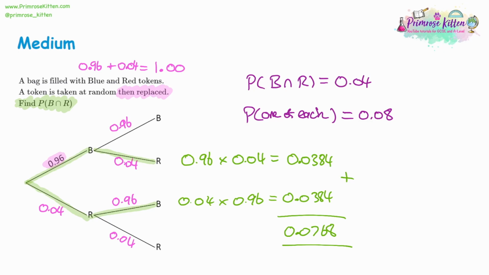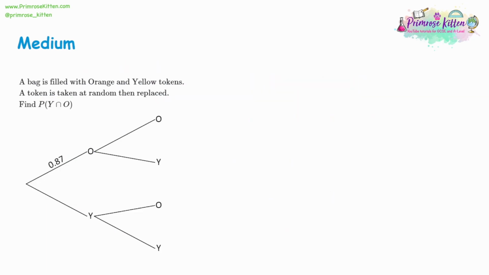So be really careful on what it's asking you. Is the order important? If the order is important, it's 0.04. If it's not, then there's 2 possible ways to get 1 of each, and it's 0.08. Let's have a look at another example.